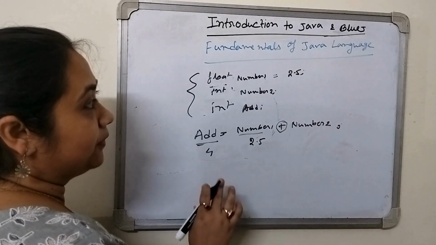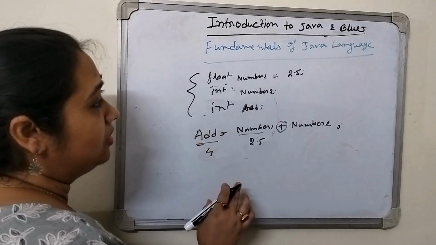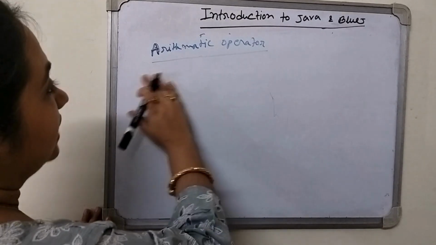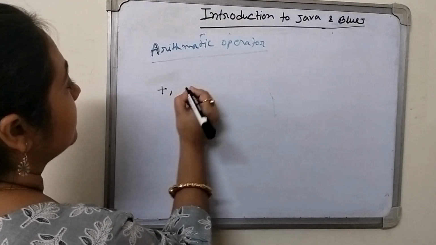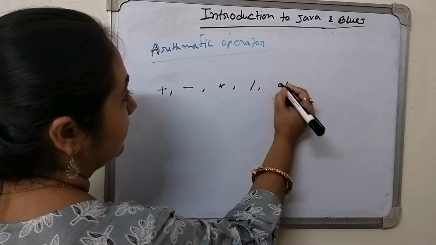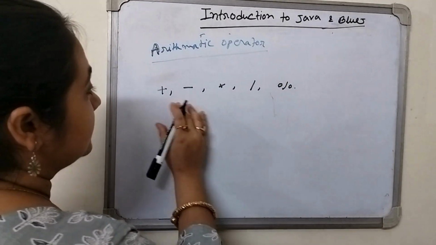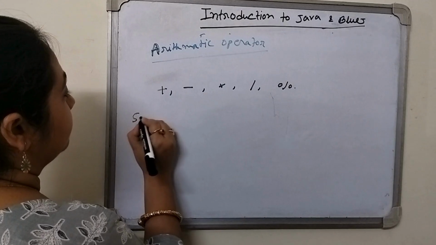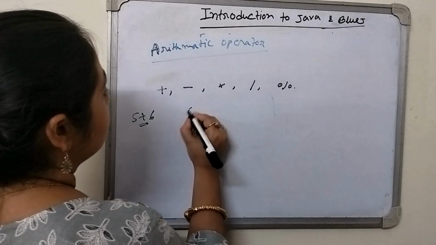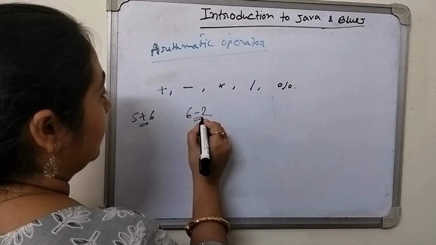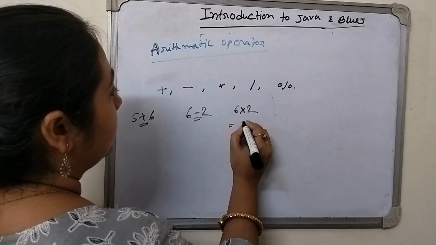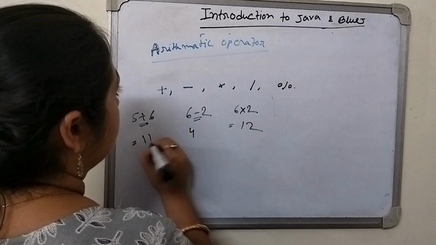Okay, this is the integer and float we have done. Now we come to the operators. What are the arithmetic operators? Add, plus, minus, multiplication, division. And there is modular division. Suppose we are adding 5 plus 6. This is the addition operator. Next is 6 minus 2. This is subtraction. Multiplication, 6 into 2, the result will be 12.